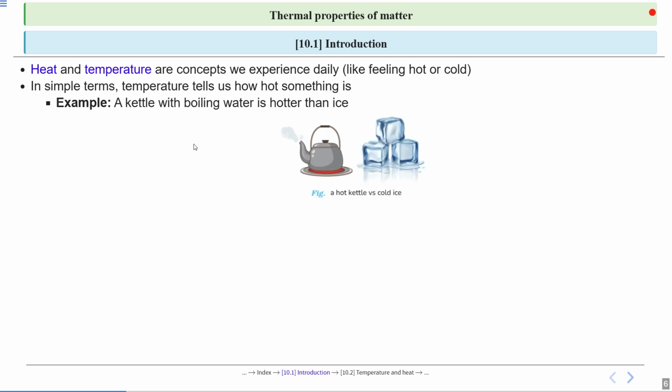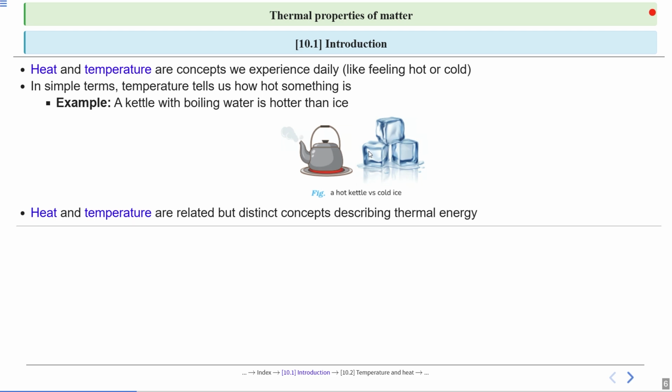Like we have a hot kettle and we have cold ice. A kettle with boiling water is hotter than ice. So this is hot and this is cold. The temperature of the kettle is high as compared to cold ice.